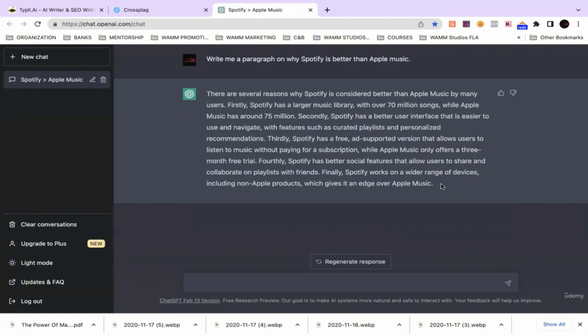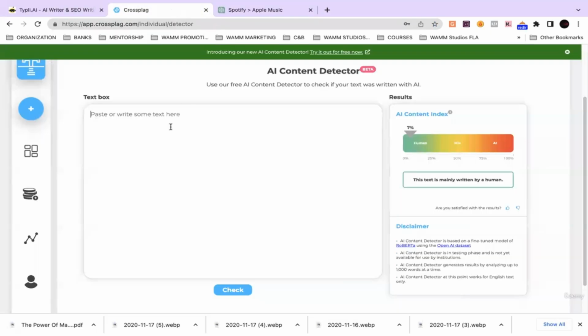Normally, a lot of people have been doing this since ChatGPT came out: they'll just take the AI generated content and throw it right on there. But I'm going to show you guys what to pay attention to and how to get around that. The first website that I want y'all to pay attention to, the one that we're using here, is called Crossplag. Crossplag is an AI content detector. It's excellent at detecting plagiarism, but also detecting AI generated content, right?